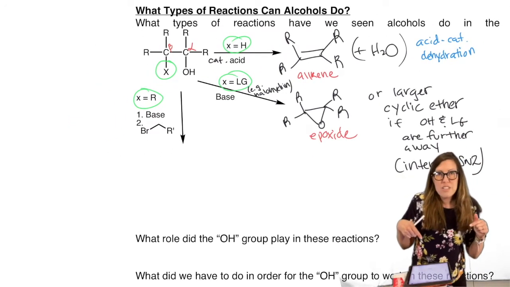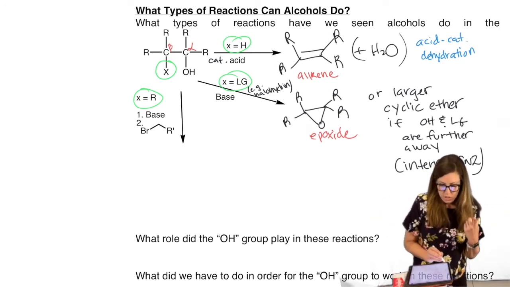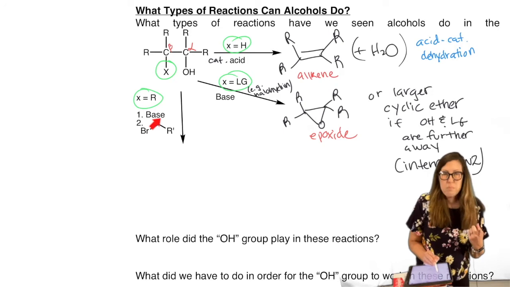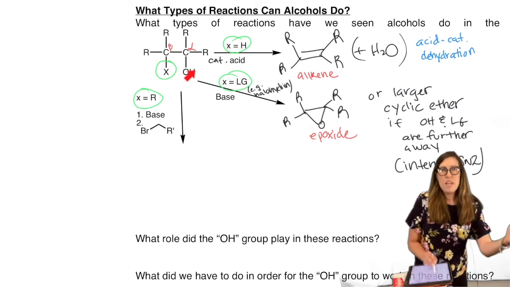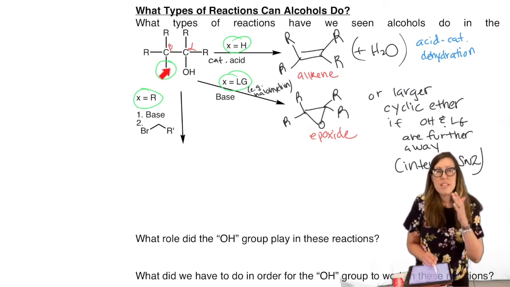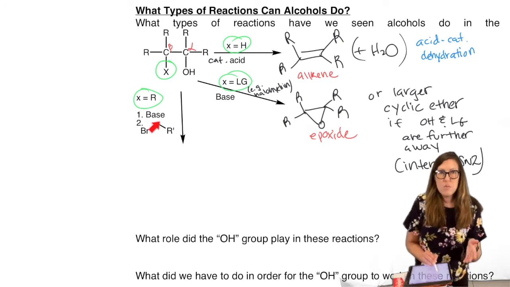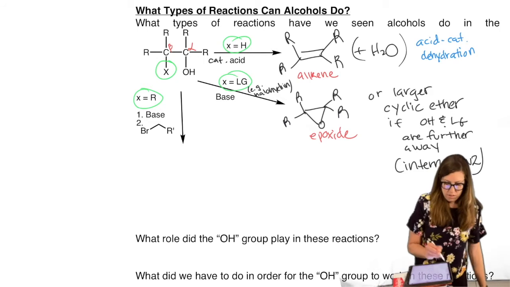What if it's not an internal SN2? We can have an external SN2. So first we have to turn O into the nucleophile. Base does that, O minus. Then if we have an R group nearby, that's not a leaving group, right? But if we throw in a substrate that has a leaving group, like this one, then we would get an ether that's not cyclic because it attacks something external as opposed to attacking its own tail.